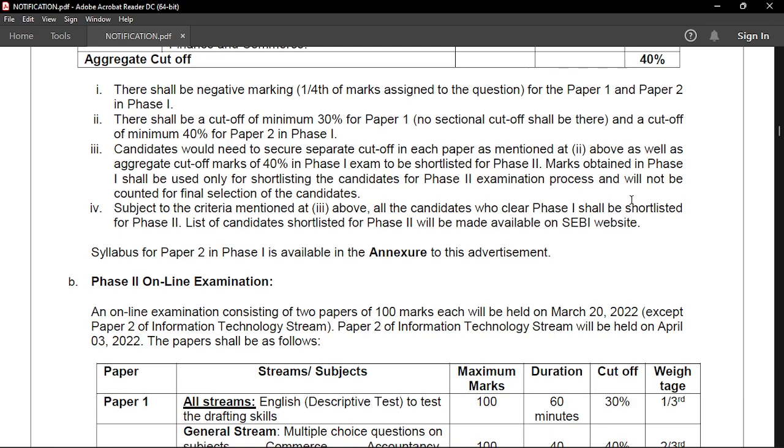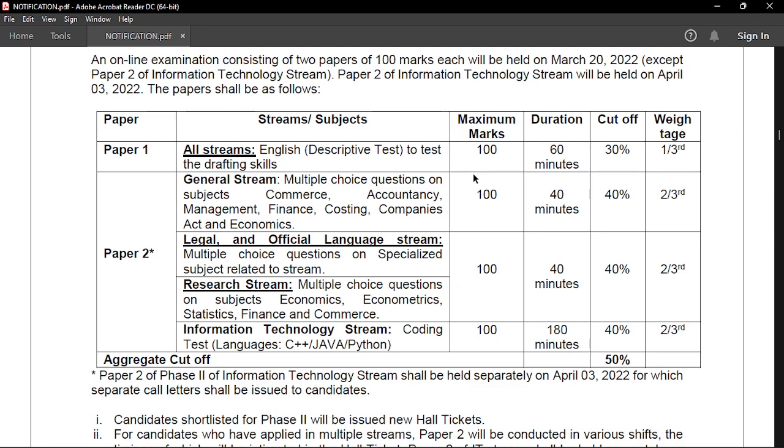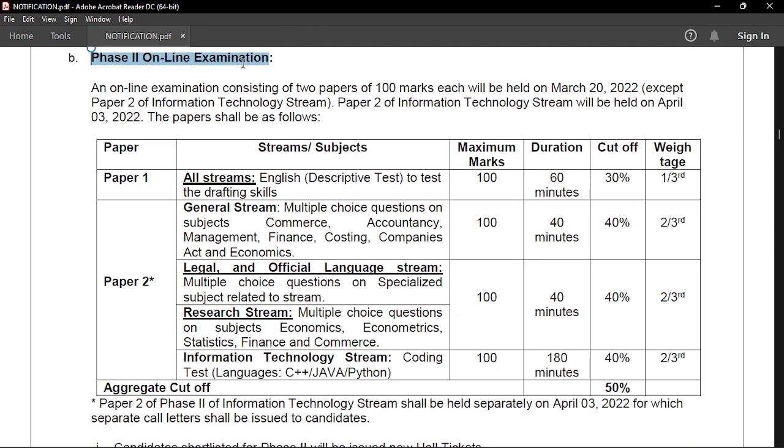So start preparing from today itself. I'm not kidding. It's very, very important for you guys to get a little serious for this exam if you are preparing for it. Next thing is your phase 2 online exam.